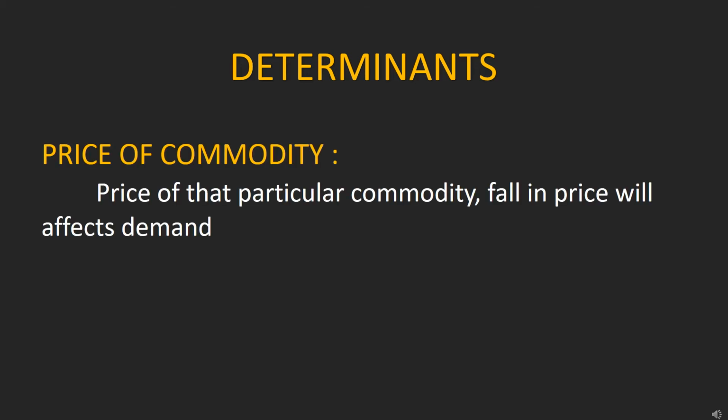Which are the determinants of demand? Let's see. First one, price of that commodity. Price of that commodity matters a lot in determining demand. When price falls, demand rises. When price rises, demand falls. So price of commodity matters a lot.